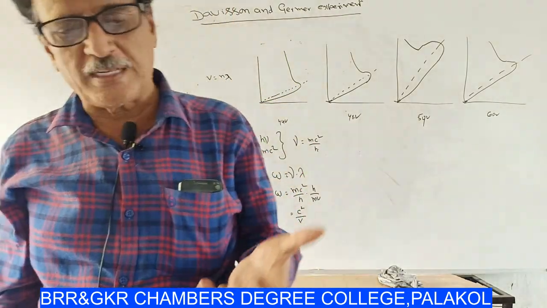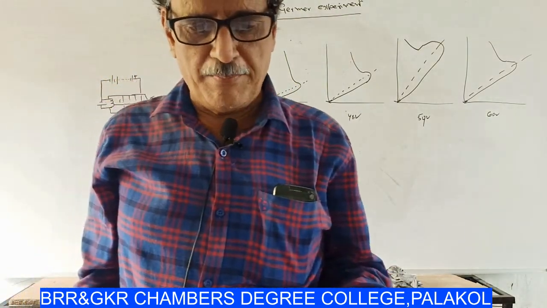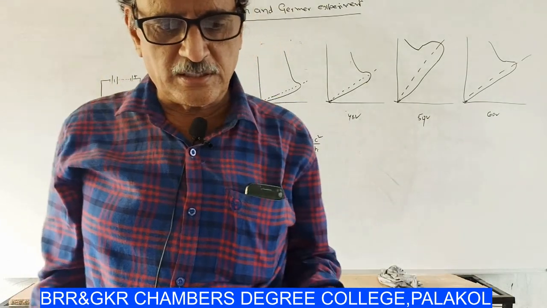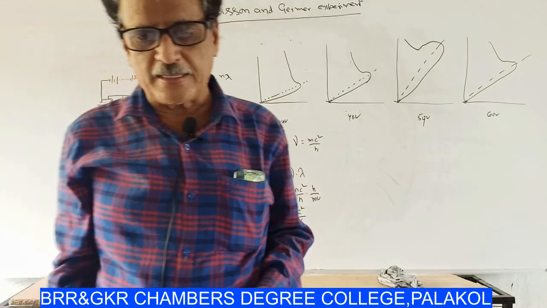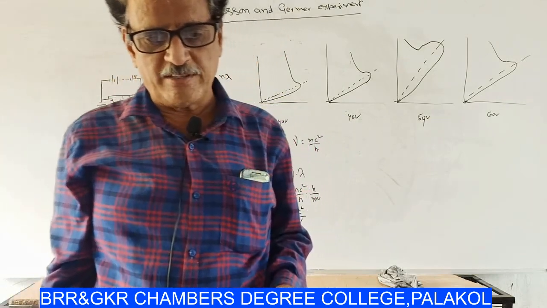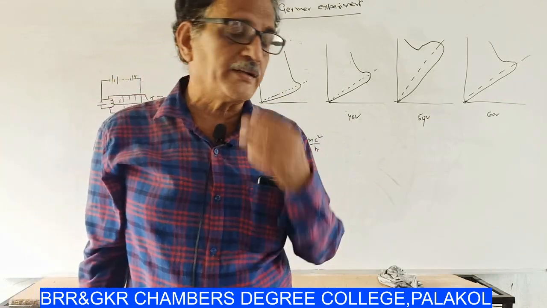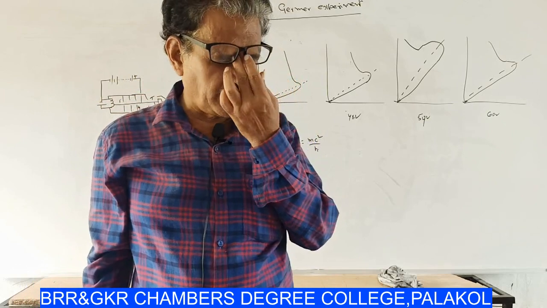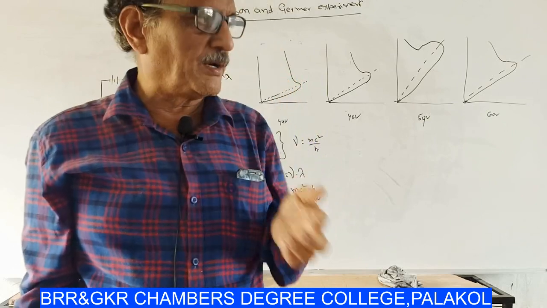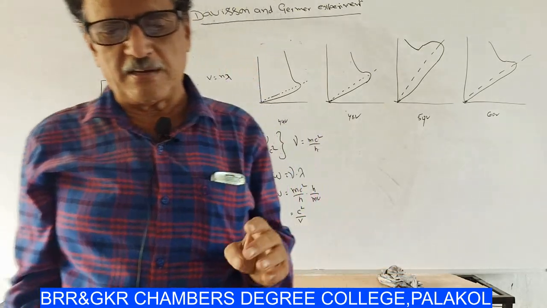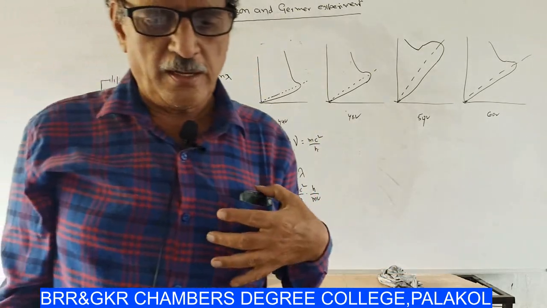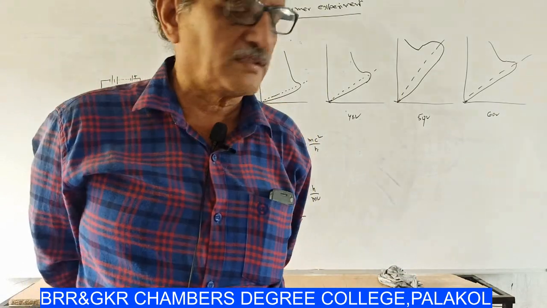This experiment was performed by the American physicists Davisson and Germer during 1927. That means recently.